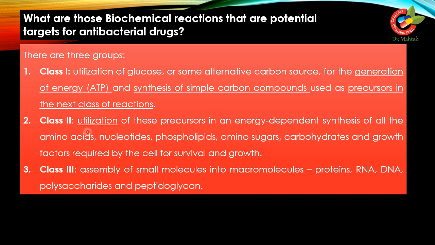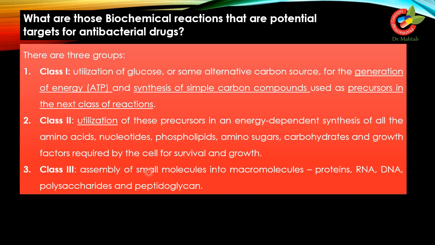Second is class 2, which is the utilization of these precursors. The precursors formed in class 1 reactions are utilized in an energy dependent synthesis of all the amino acids, nucleotides, phospholipids, amino sugars, carbohydrates, and growth factors required by the cell for survival and growth.